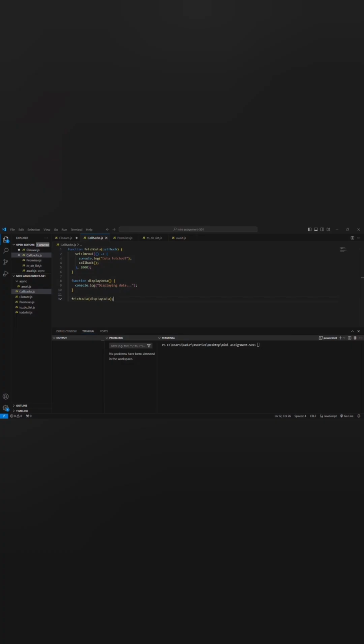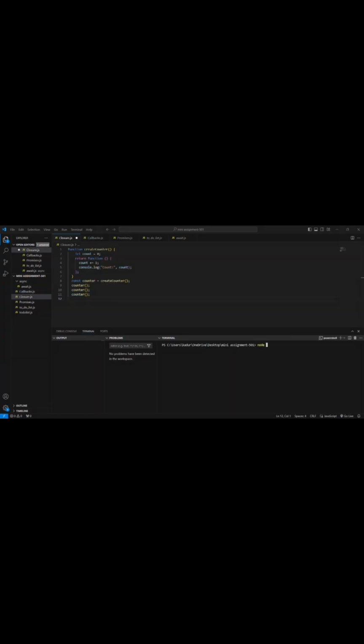The execution of the code. This was the output of the code.